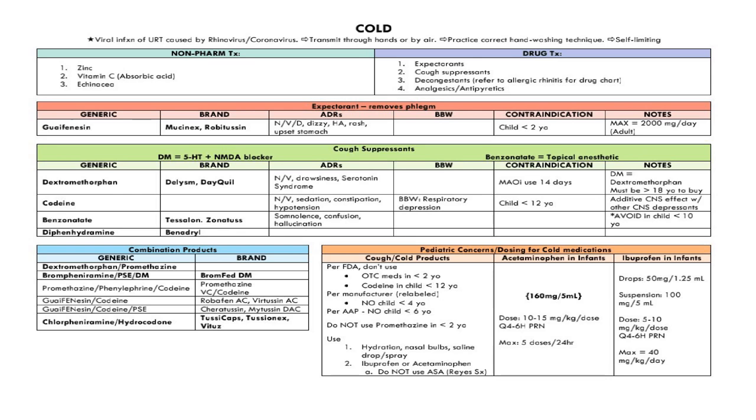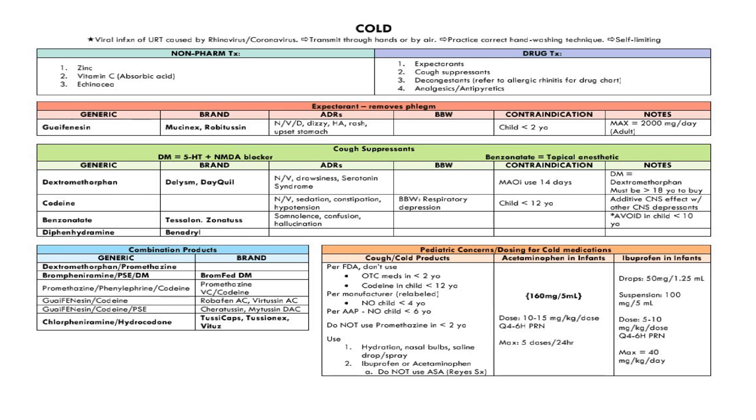So let's talk about expectorants, which remove phlegm. They include guaifenesin, which is Mucinex, Robitussin. Available side effects: nausea, vomiting, diarrhea, dizziness, headache, rash, upper stomach disturbance can occur. Contraindicated in babies less than 2 years. Maximum 2000 milligrams per day dose for adults.